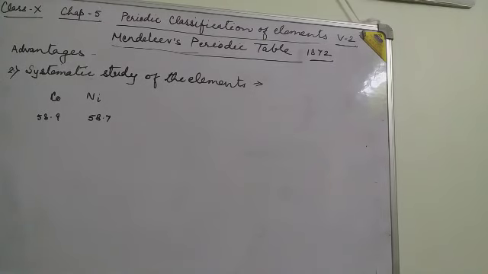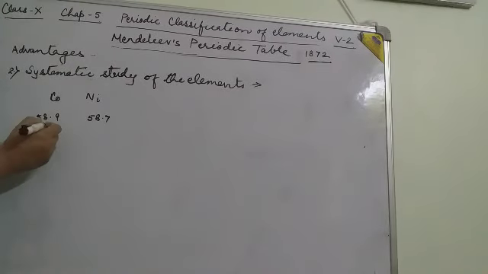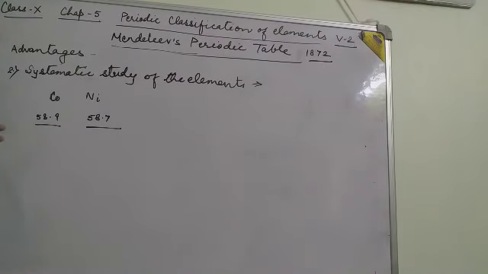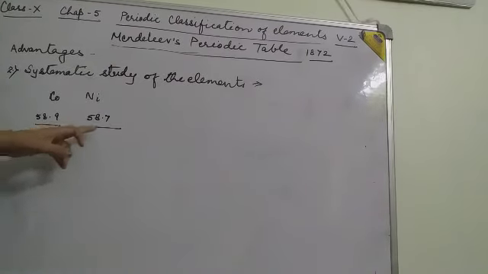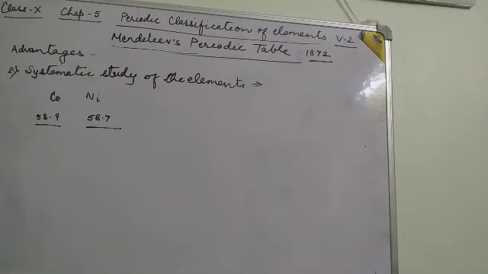So he put the cobalt before nickel, in the group which has similar properties. There are many such examples in the periodic table where he grouped like this.